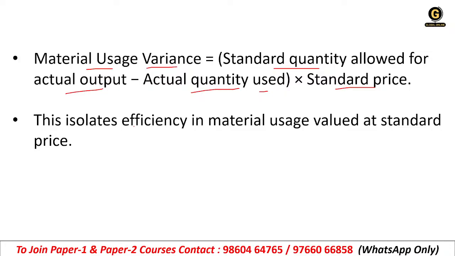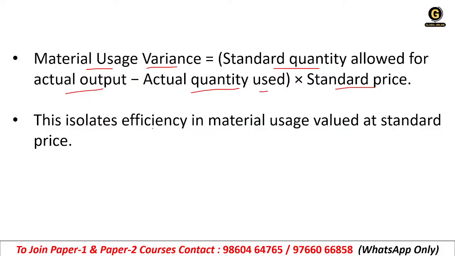Basically this is about how much material you have used versus how much you were supposed to use for the given production. That is the difference, which is MUV. If you use less material, that will be favorable, and if you waste more material, that is adverse. It is the opposite of that.